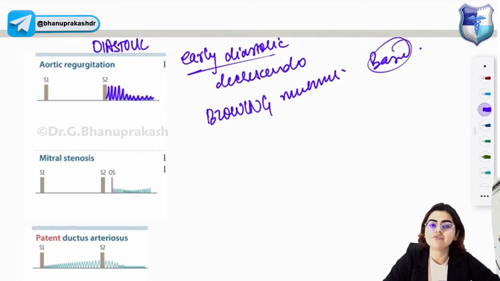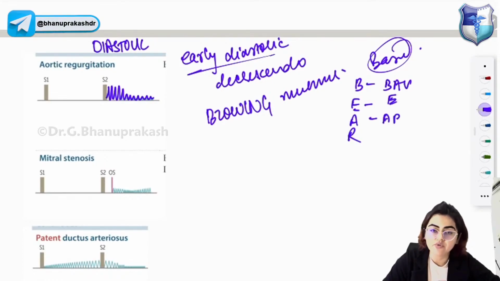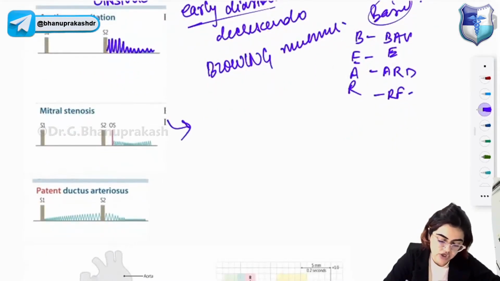What are the causes of aortic regurgitation? The causes include BAV, that is bicuspid aortic valve, then endocarditis, aortic root dilatation and rheumatic fever. These are the causes of aortic regurgitation.